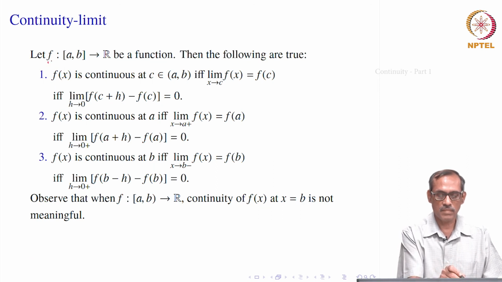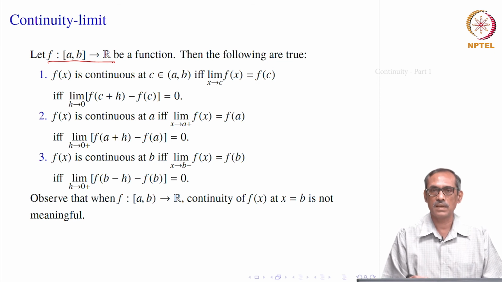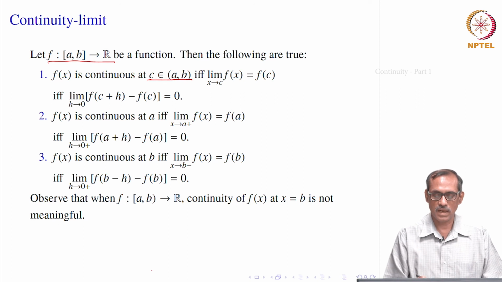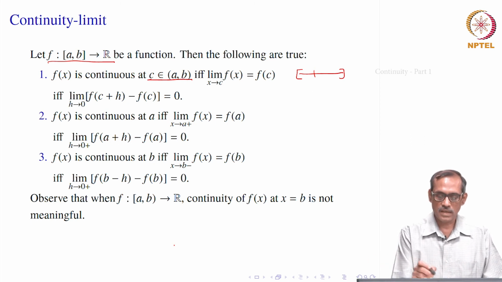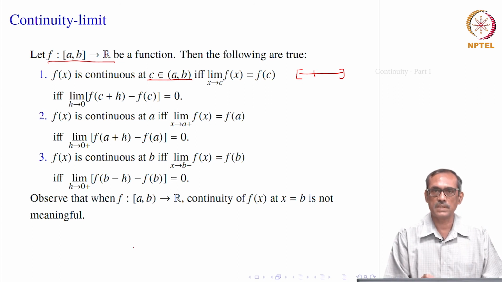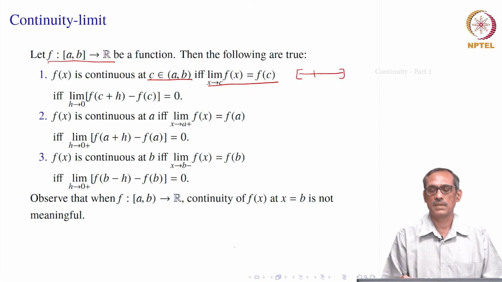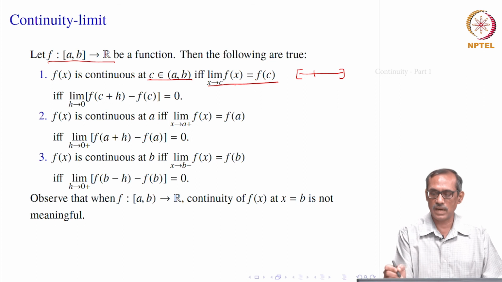Suppose f from the interval a b to R is a function that is given, and C is an interior point of the domain. So, C belongs to the open interval a b. It is something like this: C is somewhere in the open interval, maybe closer to a, maybe closer to b, it does not matter. Now, we say that f of x is continuous at C if and only if the limit of f(x) as x tends to C equals f of C. Now, this limit really includes both left hand and right hand limits, because you can always find a neighborhood which is contained in the closed interval a b.